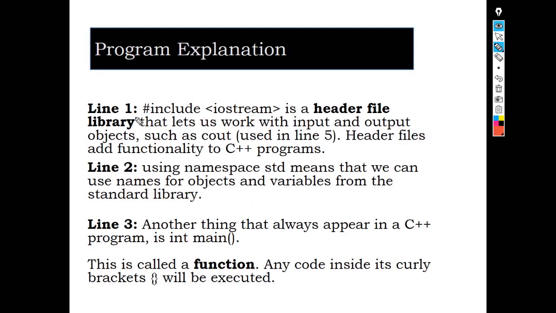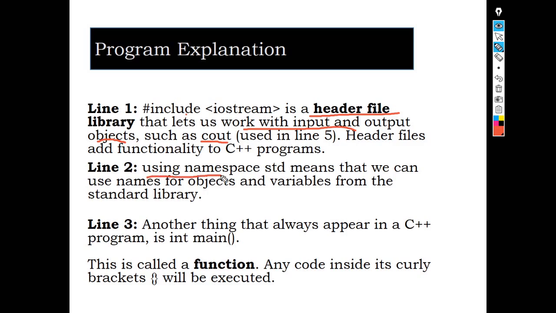So now here you can see the explanation of the program. Hash include iostream.h is the header file library which tells us how the input and output objects work, that is cout for output and cin for input.